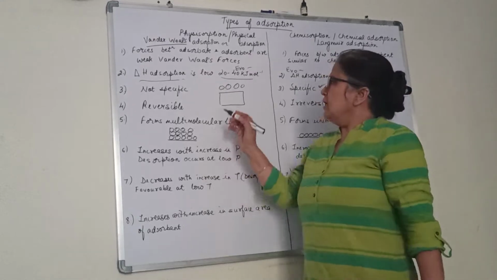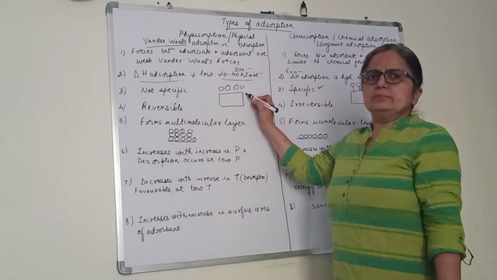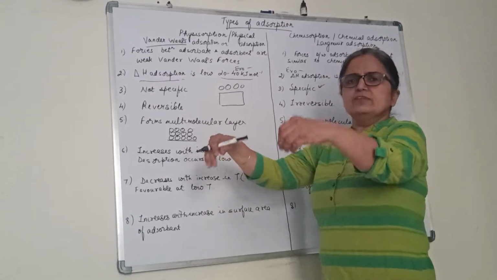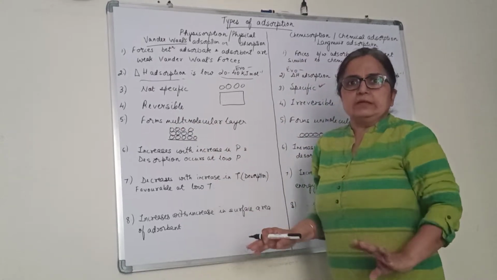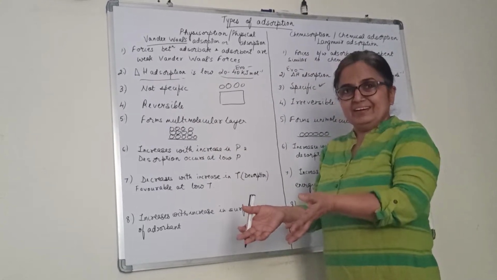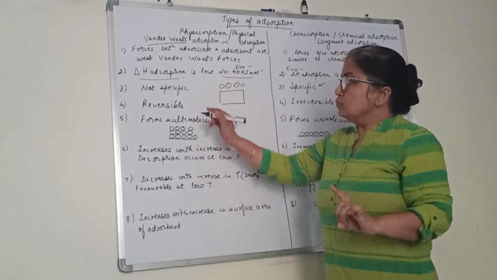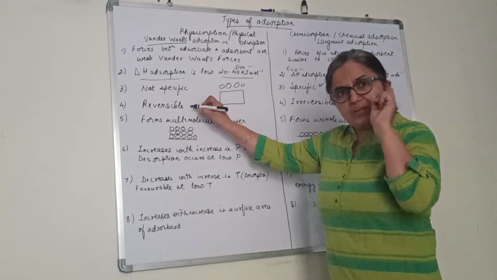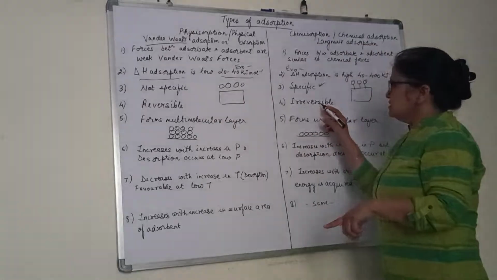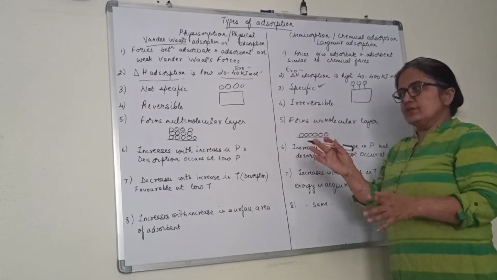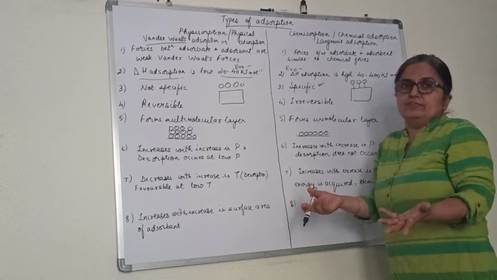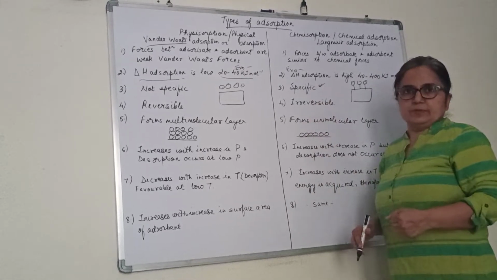Next difference. Because the forces are weak, the adsorbate can leave the surface very easily, by heating it or by lowering the pressure, as we have discussed, desorption. So this is reversible. Desorption can occur very easily. In chemisorption it cannot occur, because once the bond is formed, the adsorbate cannot leave the surface. It's irreversible.